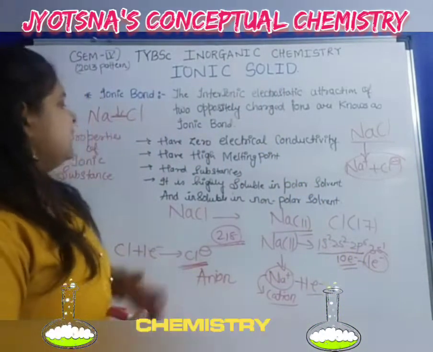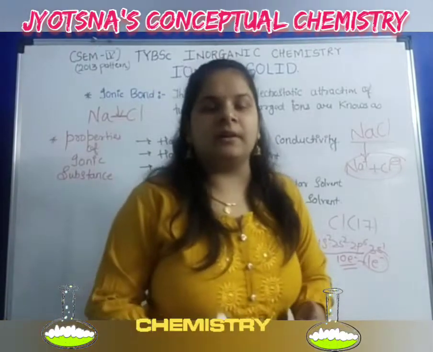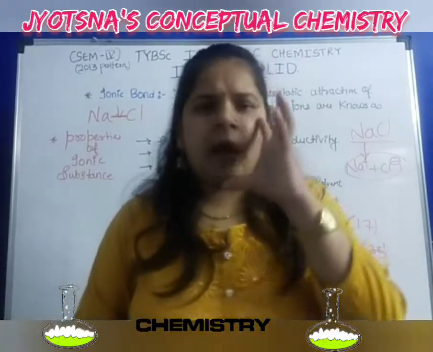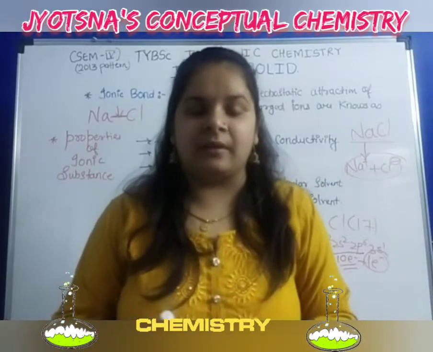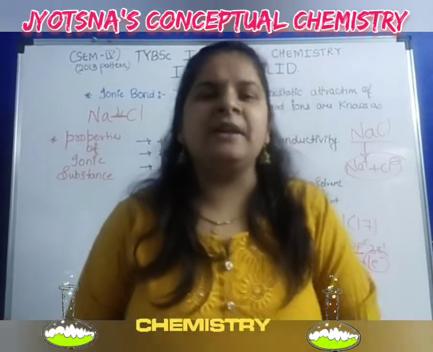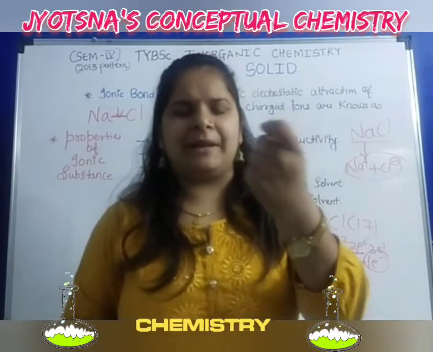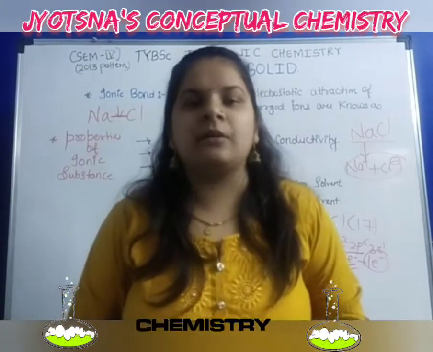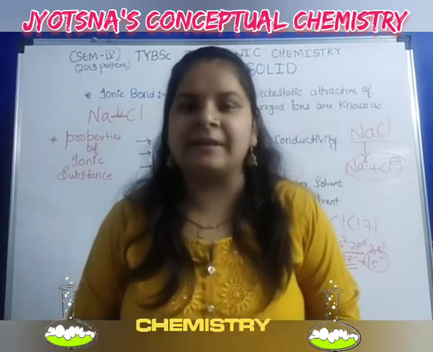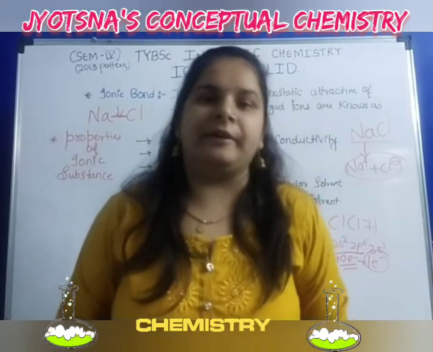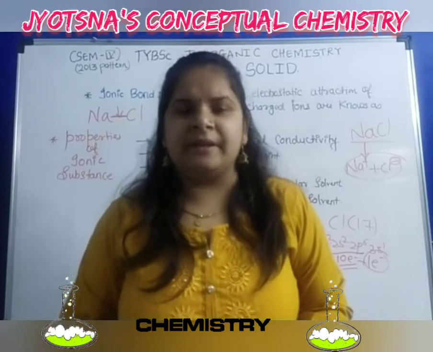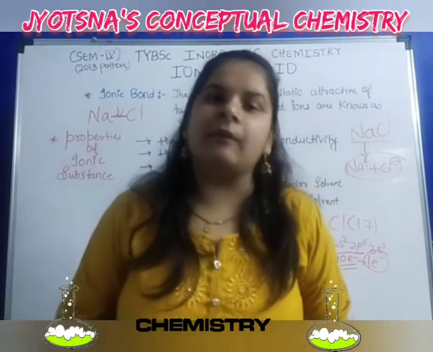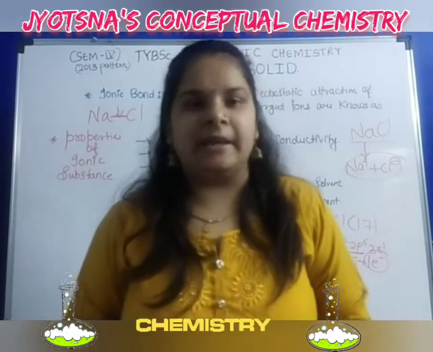Now, you must have seen that ionic substances like NaCl are heavy, hard rock-like substances. They are very hard, not soft. It dissolves in polar solvents, it has zero electrical conductivity in the solid state, and it has high melting points. Got it? Now we will see in detail what a unit cell is, how it is made, and what the types of unit cell are. Okay, thank you.